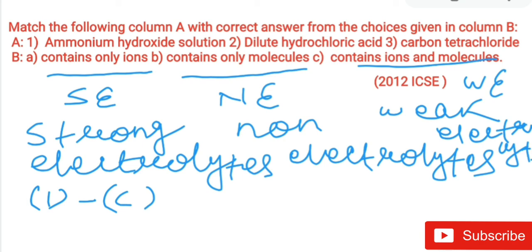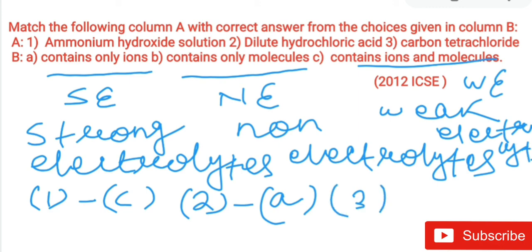Now second is dilute hydrochloric acid, children. Dilute hydrochloric acid is a strong acid, so definitely it belongs to the strong electrolytes, meaning it contains only ions. So you can write option 2 is small a. Now option 3, carbon tetrachloride, is an example of a non-polar covalent compound, and it contains only molecules because it is a non-electrolyte. So you will write 3 belongs to B.